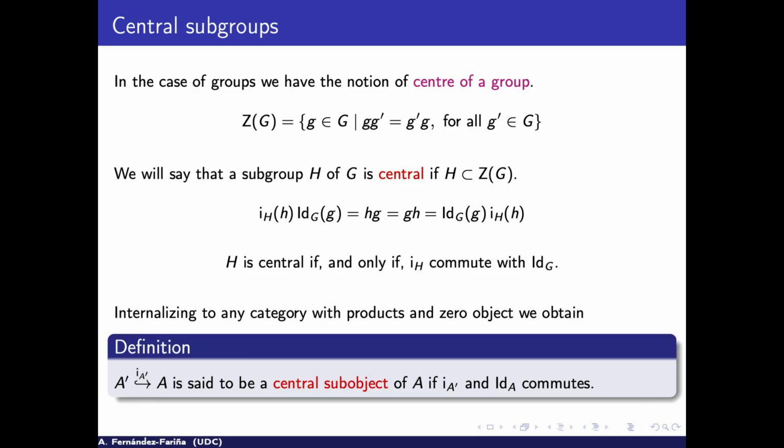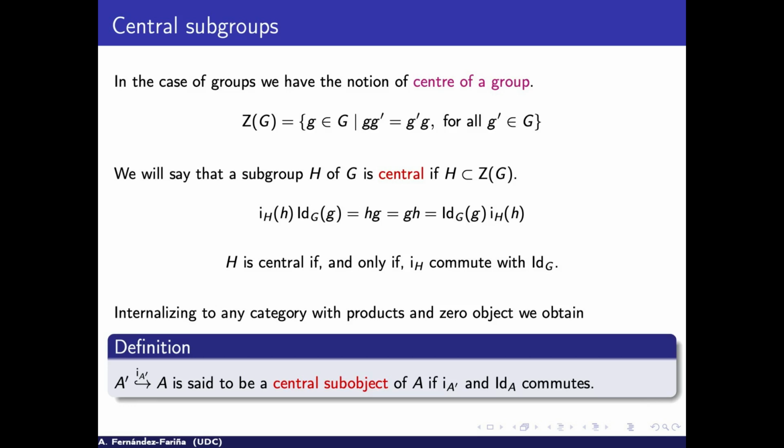And again, this is internalizing. So we can say that a subobject in some categories will be central if the inclusion commutes with the identity. And this will recover the idea from the case of groups. So this is when we think about this, but okay, we have a central subobject, but the center of an object will be the biggest of all of those. So we have a categorical property, and we have the biggest.